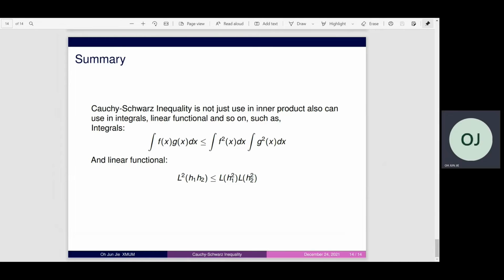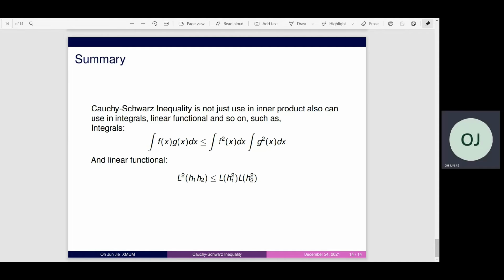Now we look at the summary. The Cauchy-Schwarz inequality is not just used in inner products, it can also be used in integrals, linear functionals, and so on. For integrals, the integral of f(x) times g(x) dx is less than or equal to the square root of the integral of f(x) squared dx times the integral of g(x) squared dx.